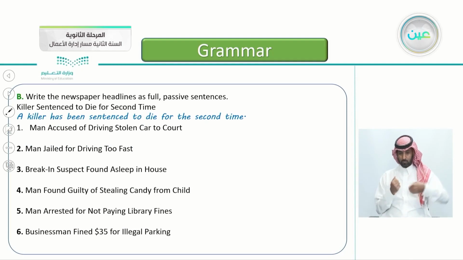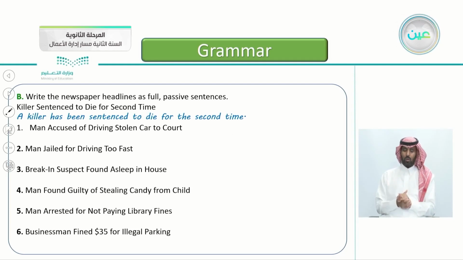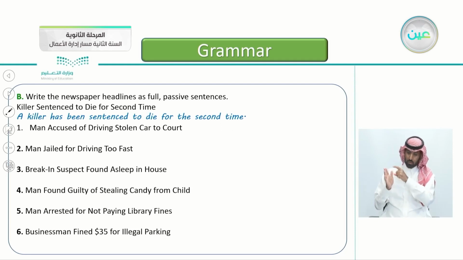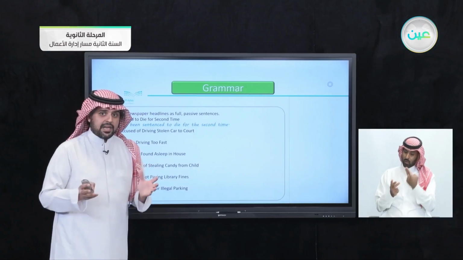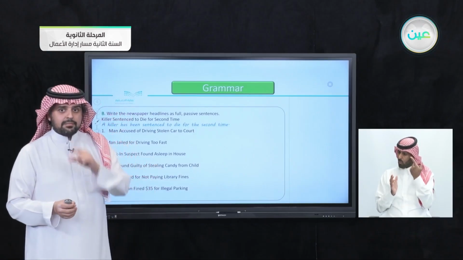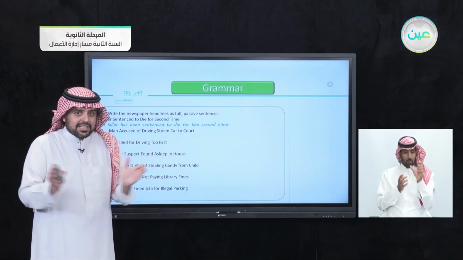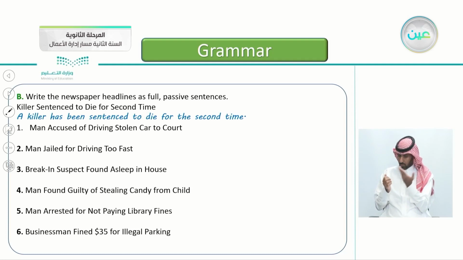Exercise B here, write the newspaper headlines as full passive sentences. Killer sentenced to die for second time. Notice the newspaper headlines. They use the passive, but sometimes they remove some of the words here. So how do we write it in a full passive sentence? The first one is already done for you. A killer has been sentenced to die for the second time. So you notice that when they write their headlines, they use the passive, that's correct, but sometimes they remove some words just to make the title shorter for the readers, to make it easier on the readers.